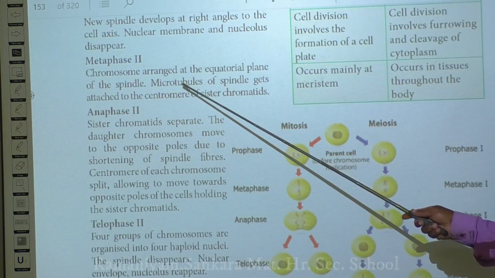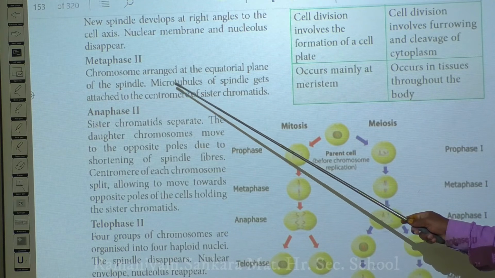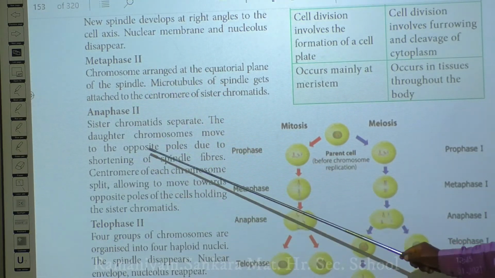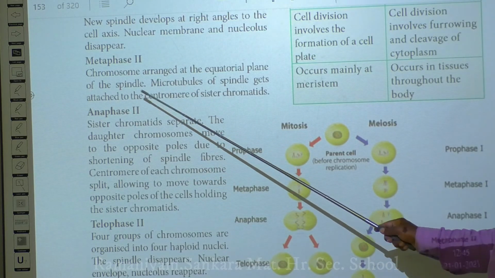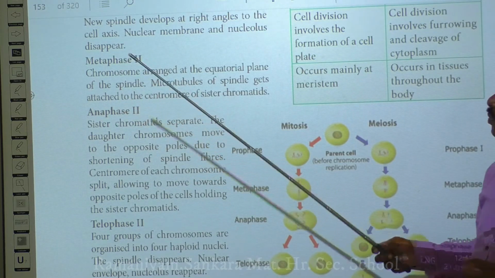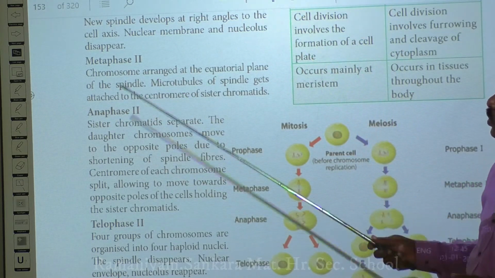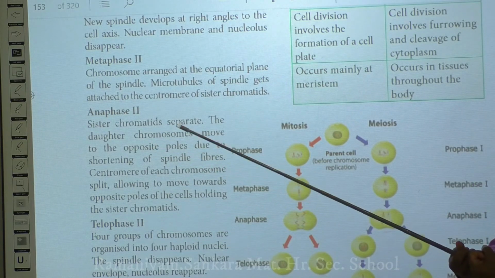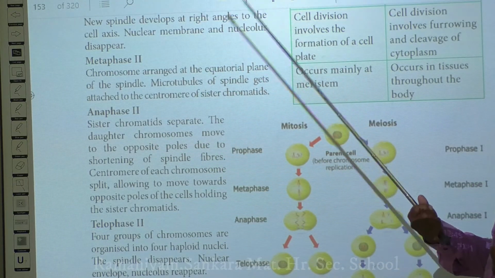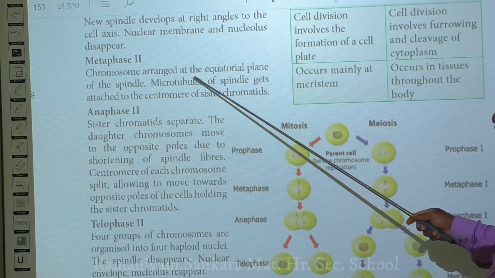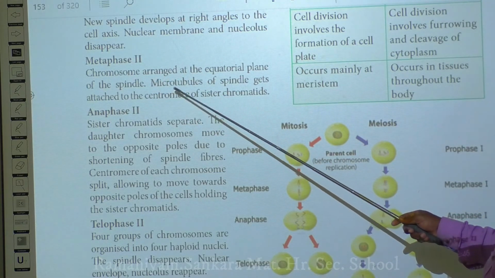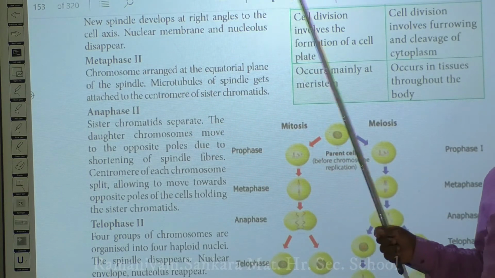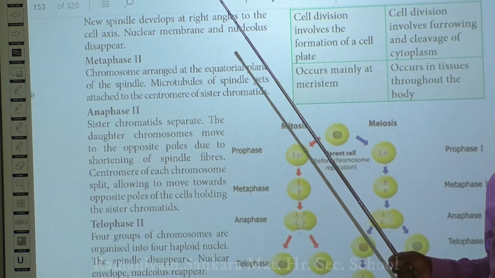Next is metaphase 2. During metaphase 2, the chromosomes are arranged or aligned at the center of your cell, called the equatorial plate. Then these spindle fibers will shorten and try to pull the chromosomes arranged at the center of your cell toward the poles. When the chromosomes are aligned at the equatorial plate, the spindle fibers attach to both kinetochores of your chromosomal pair.